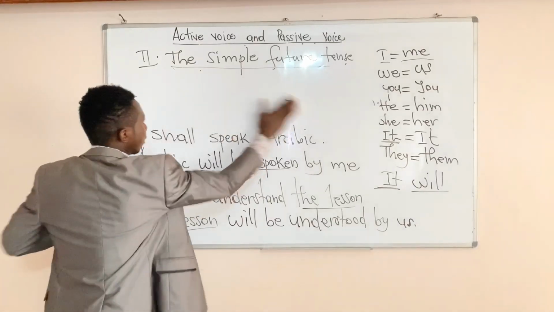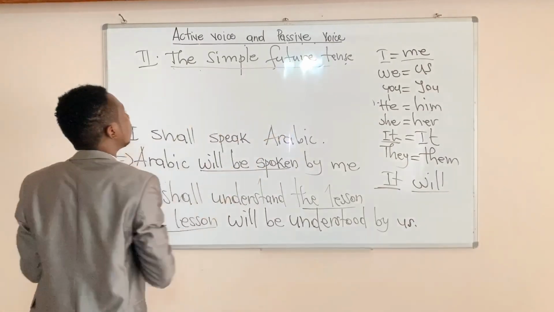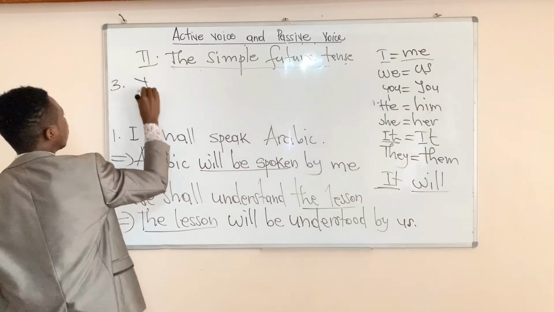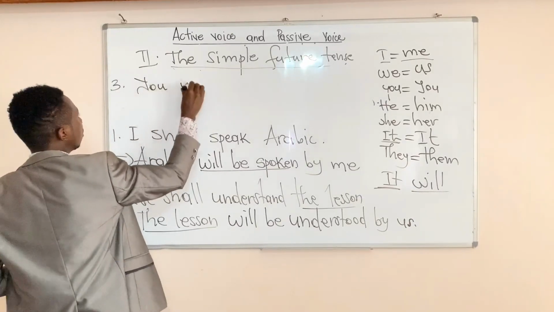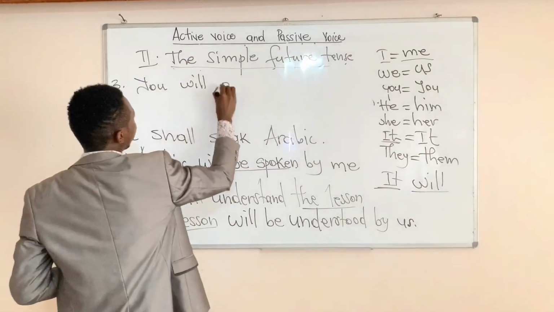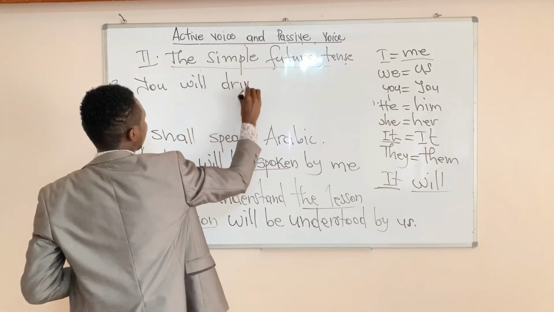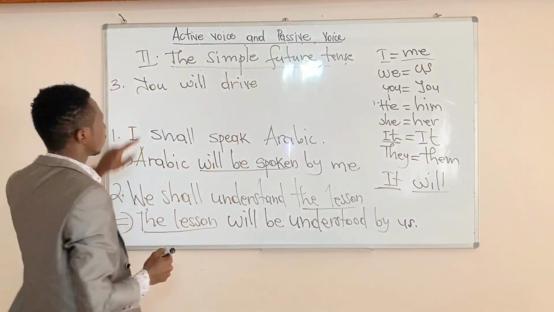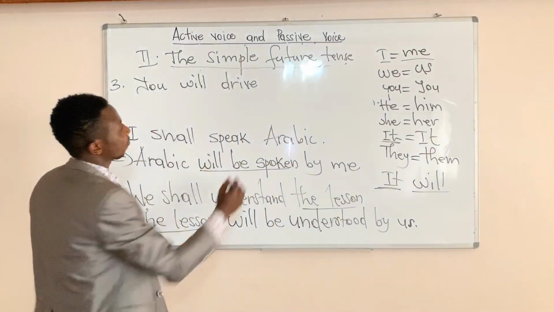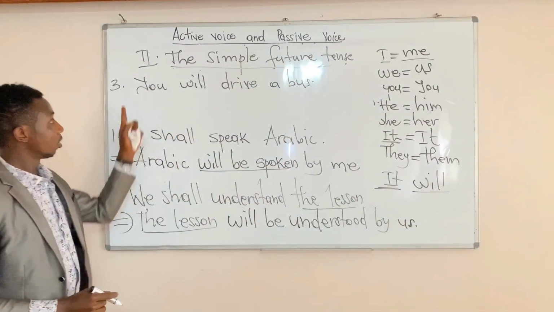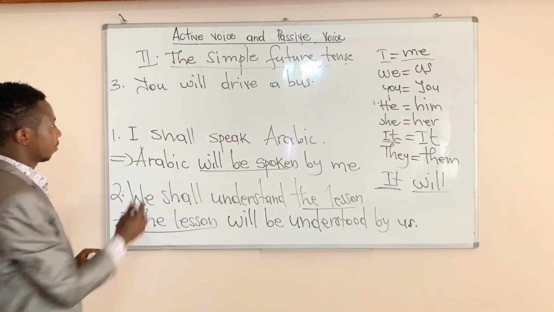Let's go to the last example. You will drive. I'm trying to give you those simple examples so that you can understand. You will drive a bus. Are we together? You will drive a bus.